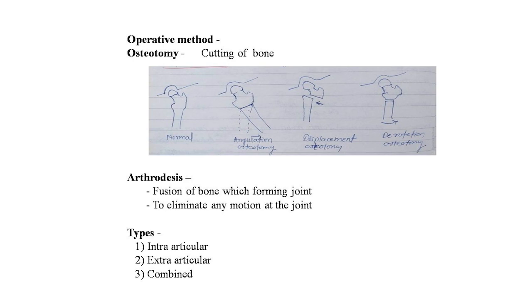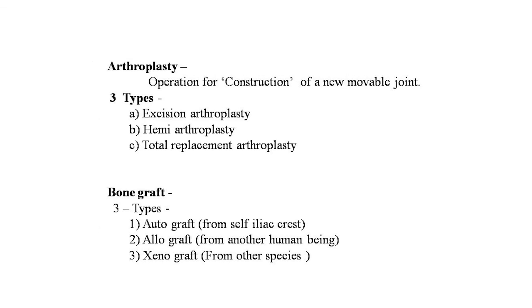Then arthrodesis, fusion of the bones forming the joint to eliminate any motion at the joint. Types of arthrodesis are intra-articular, extra-articular and combined. These are the 3 types of arthrodesis. And arthroplasty, an operation for construction of a new movable joint. These are also 3 types: excision arthroplasty, hemiarthroplasty, and total replacement arthroplasty. These are the operative methods.